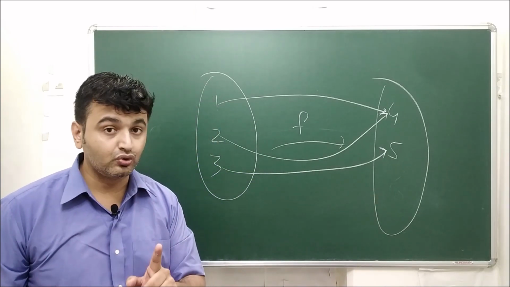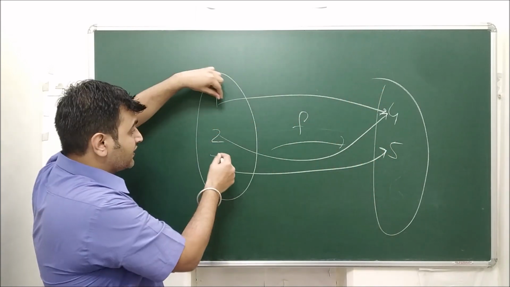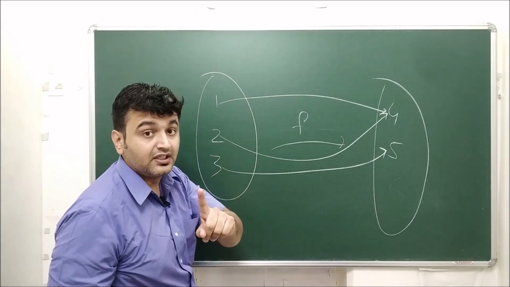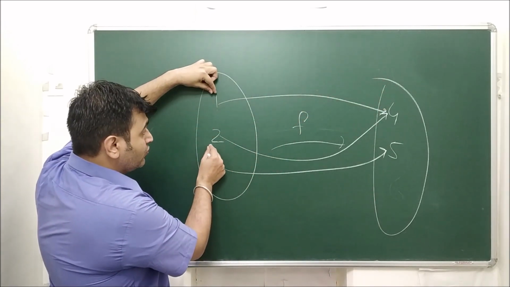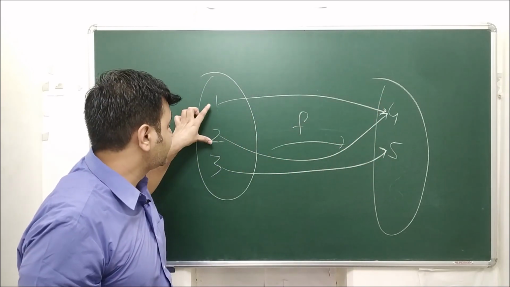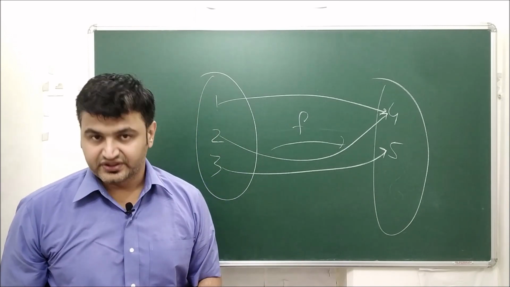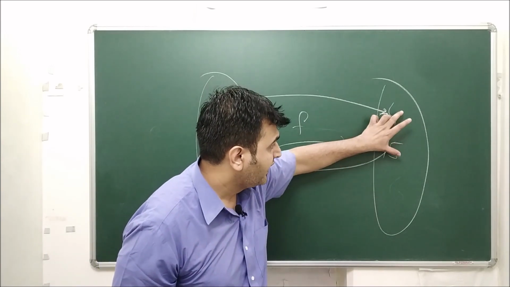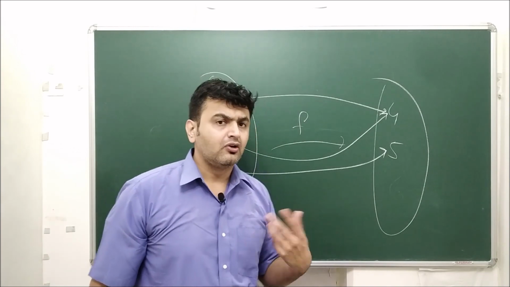Is this one-one? No. Why? Because distinct elements are having the same images. If distinct elements are having distinct images, then great, for all elements. So for 1 and 3, you are having distinct images. But for 1 and 2, inputs are different, but the image is the same. So since two distinct elements are having the same image, the function is not one-one. Okay, is this onto? Yes, because there are two elements in the codomain and both of them have pre-images, therefore it's an onto function.